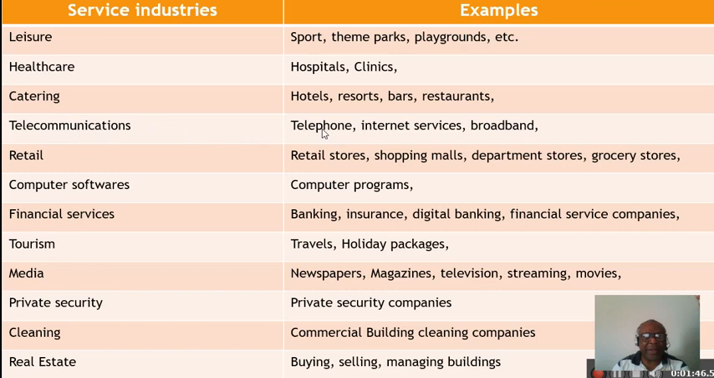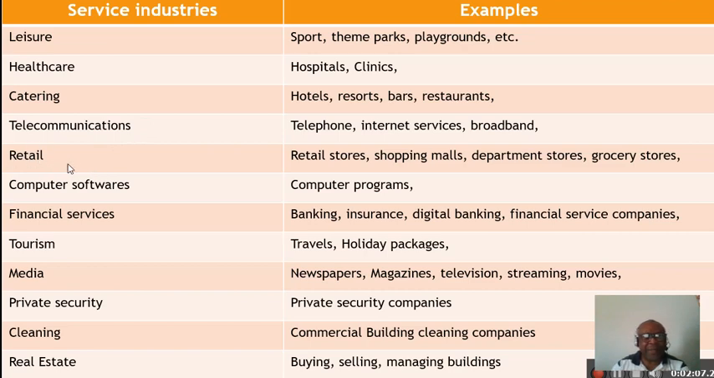Here, the companies that deal with telephone, provide internet services and broadband and things of the like. All of them are what you call the telecommunications segment. Another important segment in the services industries is retail.